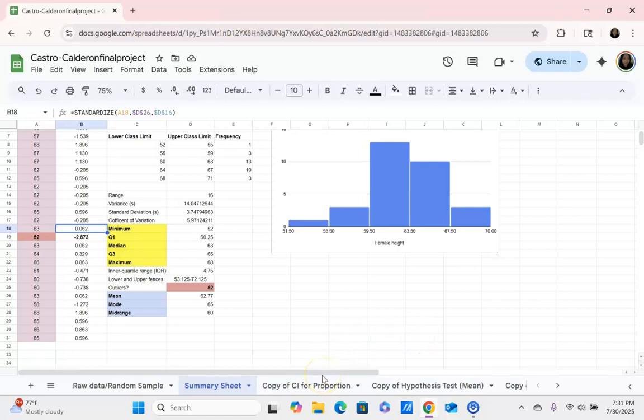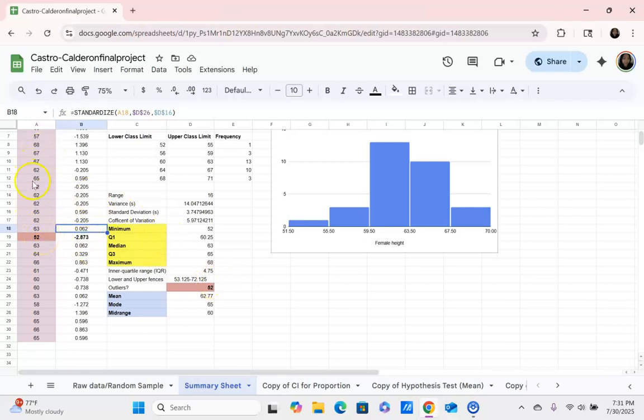When referencing Chebyshev's rule, which states that at least 75% of our data should fall within 2 standard deviations for any distribution, my sample exceeds that. When I calculated my lower and upper fences, 53.125 and 72.125 inches, I discovered that I had a single outlier.